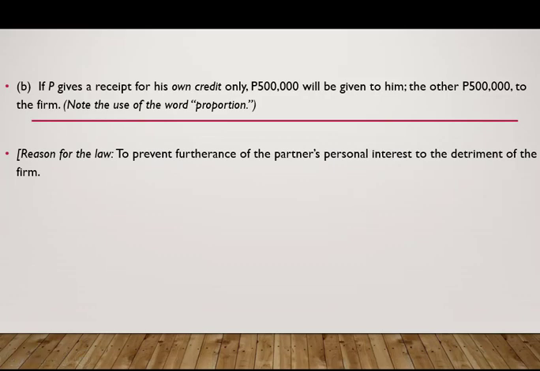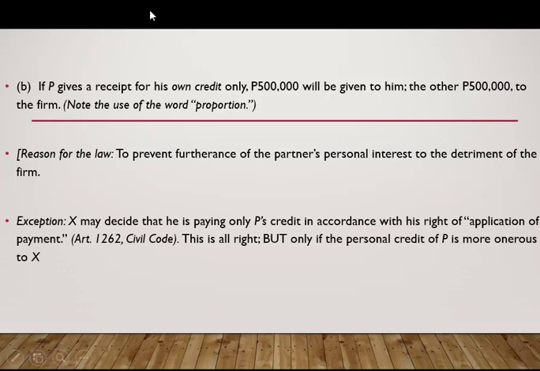So, the reason for that is to prevent nga furtherance of the partner's personal interest to the detriment of the firm. Exception. If X may decide that he is paying only P's credit, so personally the managing partner, in accordance with his right of application of payment under the Civil Code, this is all right or this is fine, but only if the personal credit of P is more onerous to X. Kapag po mas burdensome kay X yung utang kay P, so marami siyang mga naka-attach.